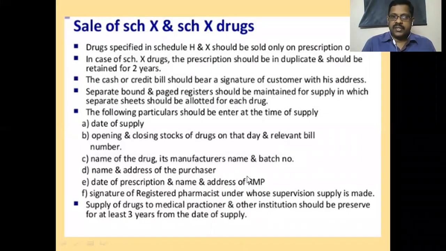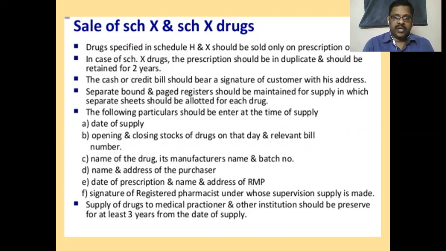Schedule H and Schedule X drugs are permitted for sale. Then what are the conditions? Schedule H drugs are prescription drugs. We have to supply these only with a prescription. Otherwise, we should not give them to anyone.